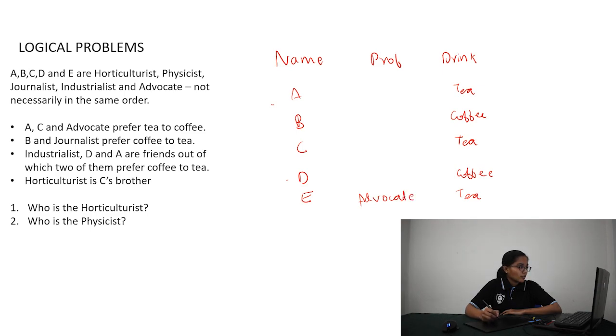B and journalist prefer coffee to tea. So D is the journalist. Industrialist, D and A are friends, out of which 2 of them prefer coffee. We got journalist preferring coffee already, so B is the industrialist.